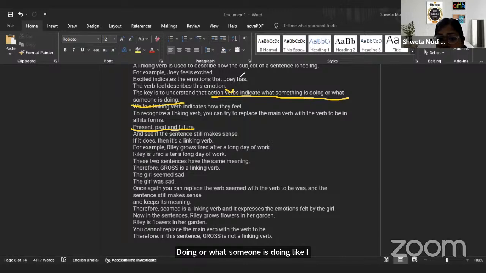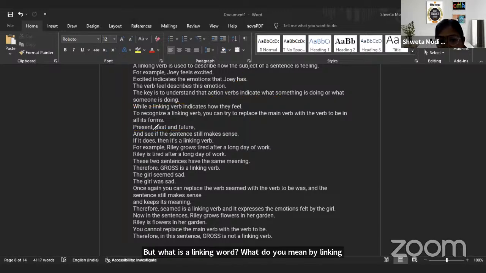But what is a linking verb? What is the role of a linking verb? It indicates how they feel. I am sad. So am is a linking word.